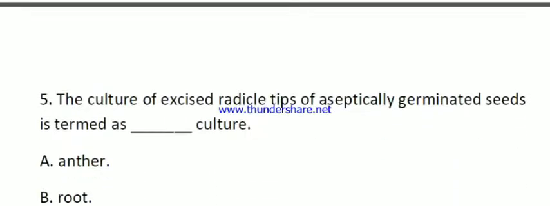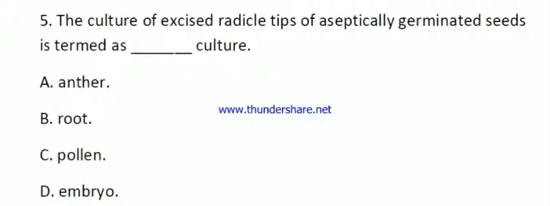Then question number 5. The culture of excised radicle tip of aseptically germinated seed is termed as. Then the options are anther culture, root culture, pollen culture and embryo culture. Here the right answer is root culture, radicle, root.